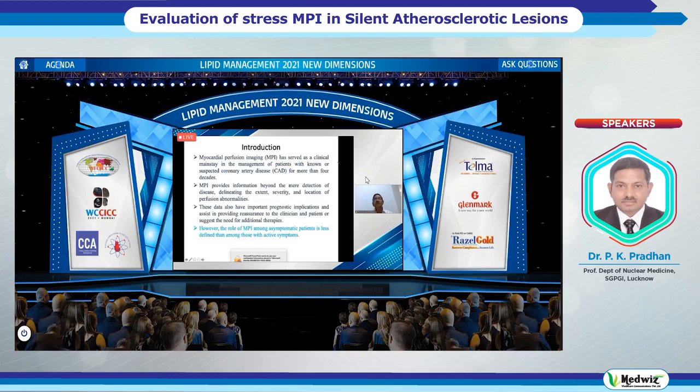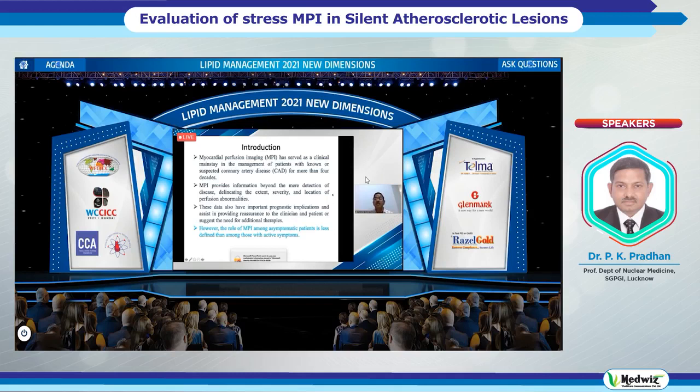Myocardial perfusion imaging has served as a clinical mainstay in the management of patients with known or suspected coronary artery disease for more than 4 decades, since 1974 with thallium imaging. MPI provides information beyond the mere detection of disease; it delineates the extent, severity, and location of perfusion abnormalities. These data also have important prognostic implications.